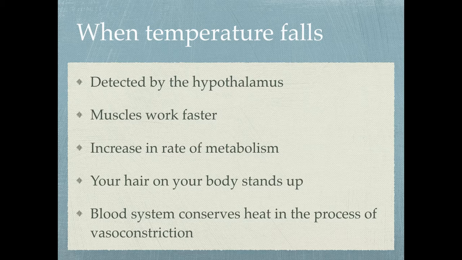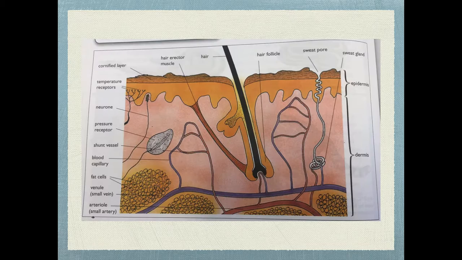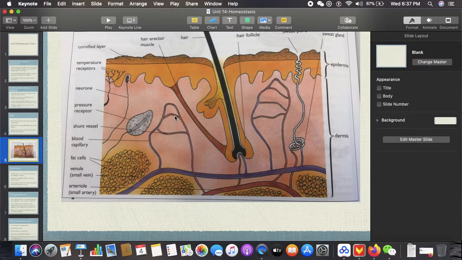Vasoconstriction is basically the narrowing of all these blood vessels here. So the narrowing of these blood vessels in order to preserve heat is called vasoconstriction. This causes less heat to be lost via the skin and thus preserves heat and helps warm the body.